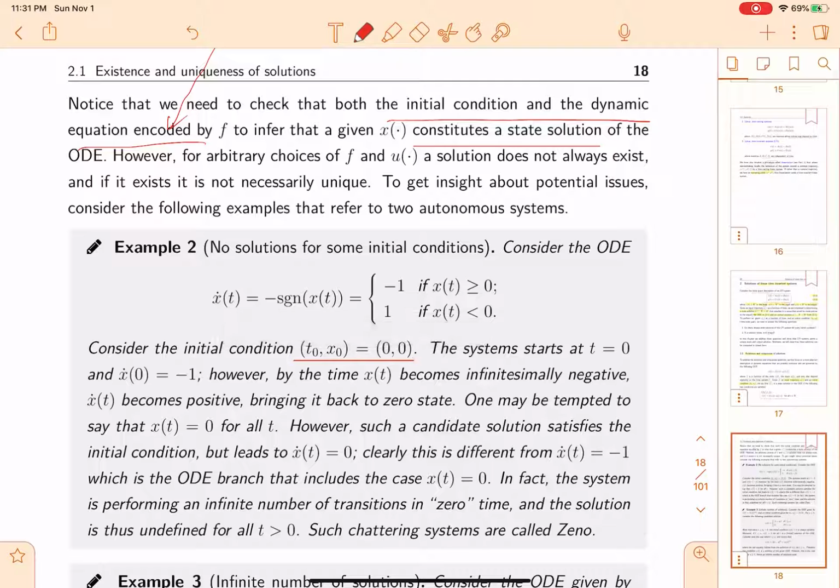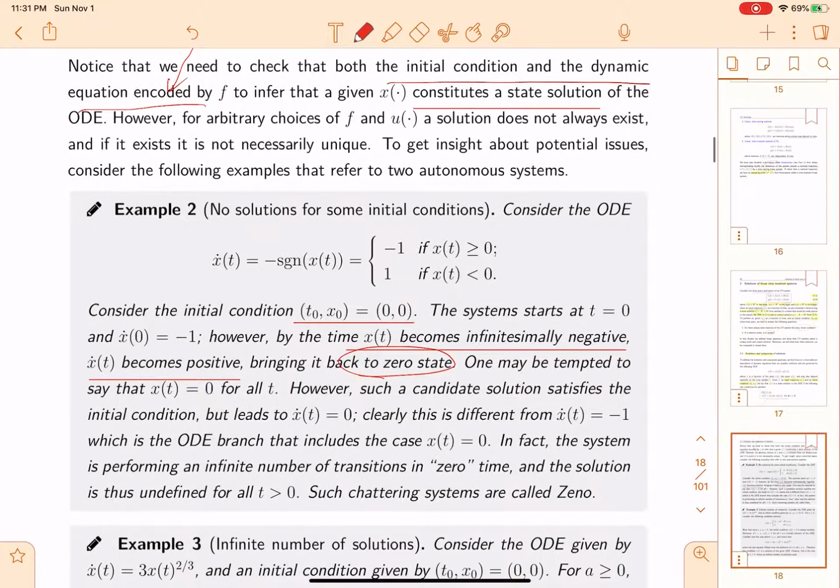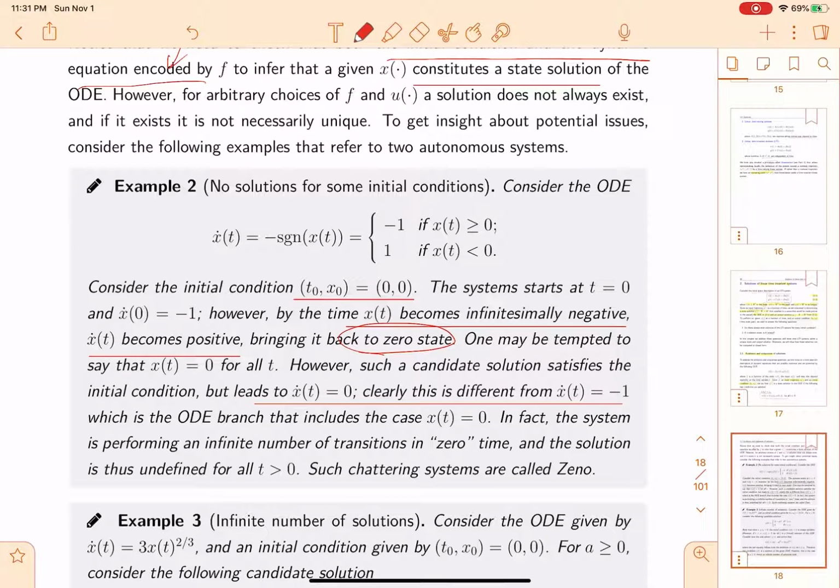By time t, x becomes infinitesimally negative, and x dot becomes positive. If x dot is positive, it brings x back to 0. However, a candidate solution satisfying the initial condition leads to x dot equals 0, which is different from x dot(t) equals -1. So in fact, the system performs an infinite number of transitions in zero time.